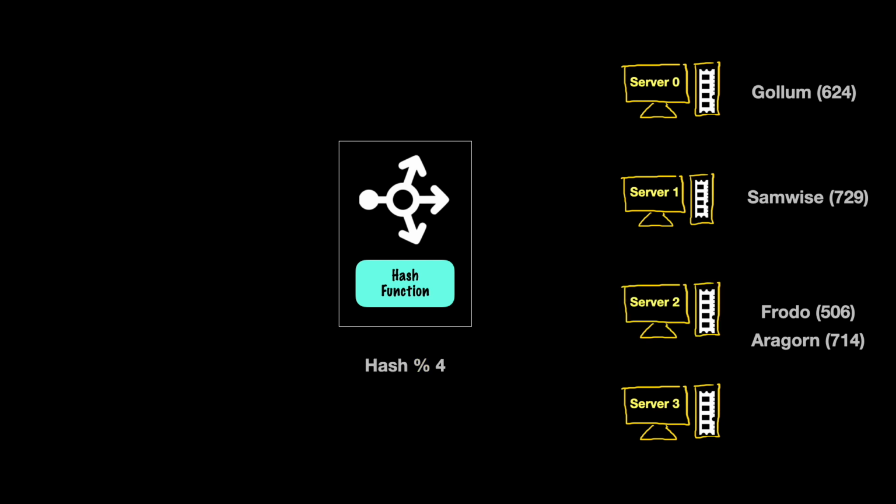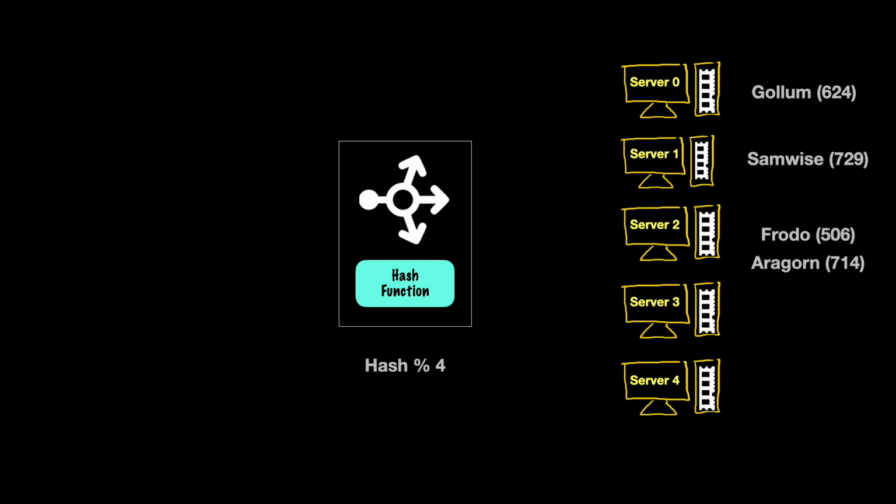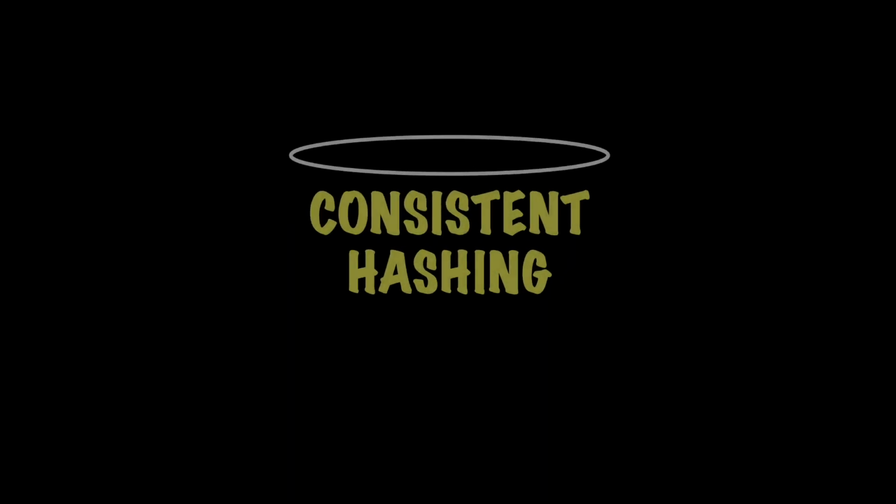Alright, let's see another scenario. What happens if none of our servers go down, but this time we need to add another server? Because guess what? Our existing servers are out of memory and we need another server to cache all our data. Now we need to do hash modulo 5 as we have 5 servers. With this logic, Frodo's data will now be cached in server 1 while all other existing keys get cached at server 4. This problem of keys getting cached in different servers even though they are already present in other servers is called rehashing. So what do we do to solve this problem? Consistent hashing to the rescue.